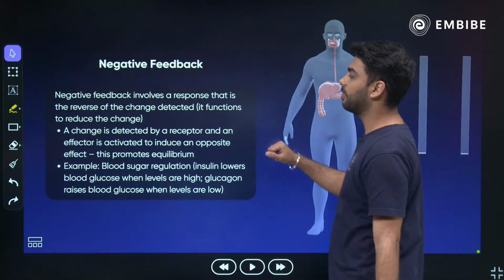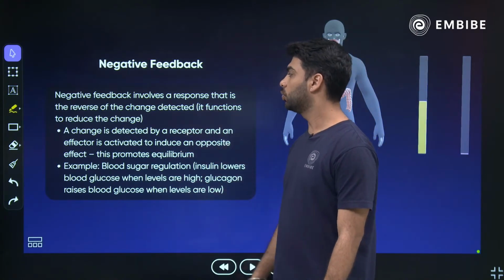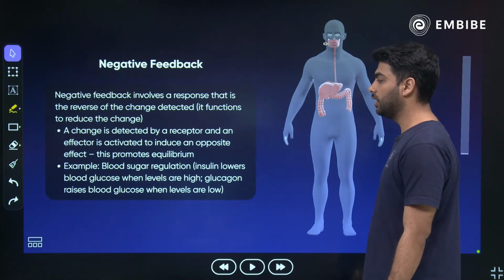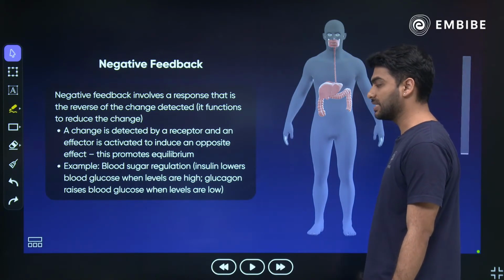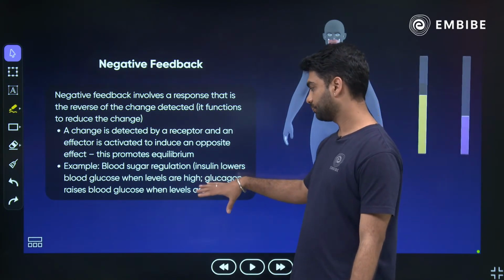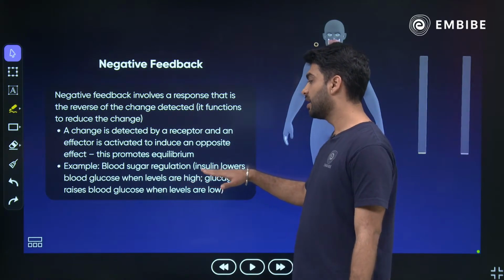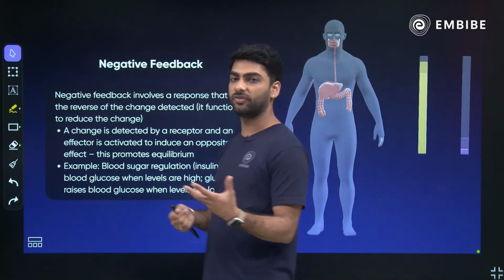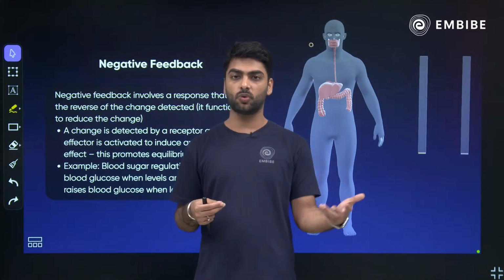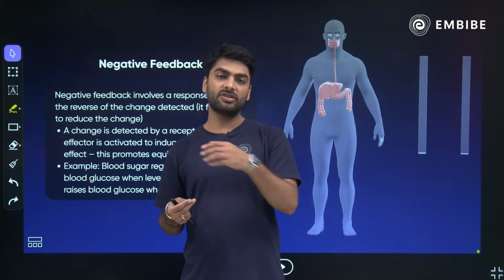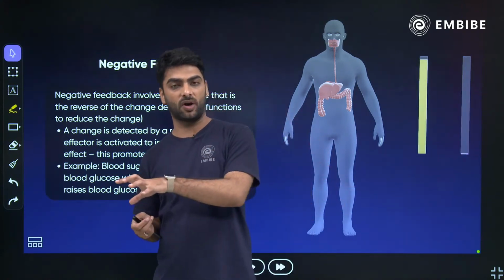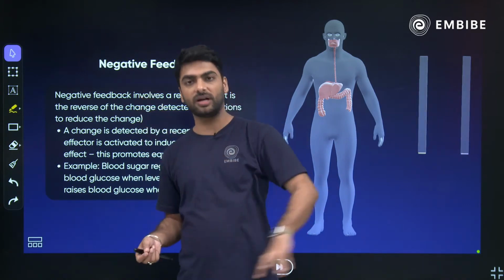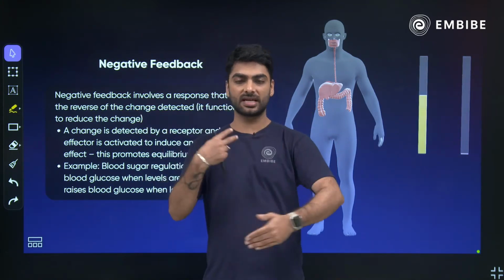Right. So negative feedback involves a response that is the reverse of the change detected. A change is detected by a receptor and an effector is activated to induce an opposite effect. It promotes equilibrium. Example, blood sugar level: insulin lowers blood sugar levels when levels are high, and glucagon raises blood glucose when levels are low. So basically, when there is too much glucose in the body, the insulin will secrete more to convert glucose to glycogen. Similarly, when the body glucose level is low, the glucagon converts glycogen to glucose. So as I told you, it is a perfect sync.